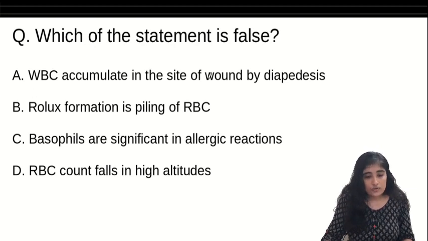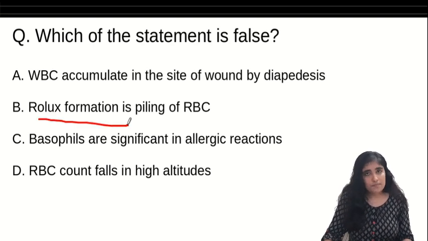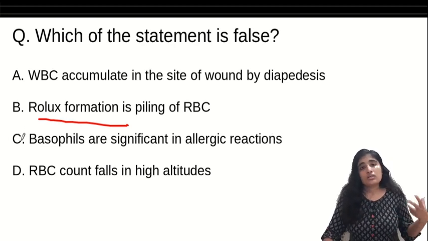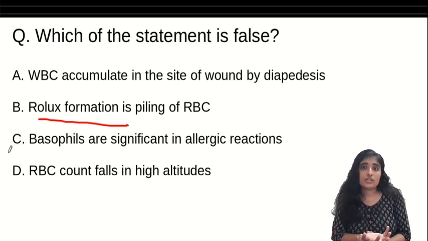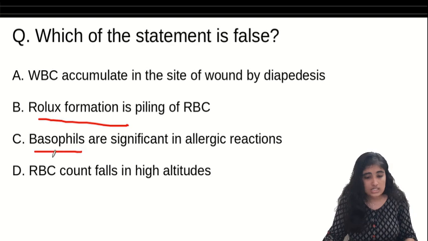Which of these statements is false? WBCs accumulate at the site of a wound by diapedesis. It's true. Rouleaux formation is piling of RBCs. Yes, rouleaux formation means piling of RBCs. Basophils are significant in allergic reactions. That is also true. I told you they release the mediators of inflammation, right? In allergy, there is inflammation of the body, and this is by basophils. So basophils are significant in allergic reaction.